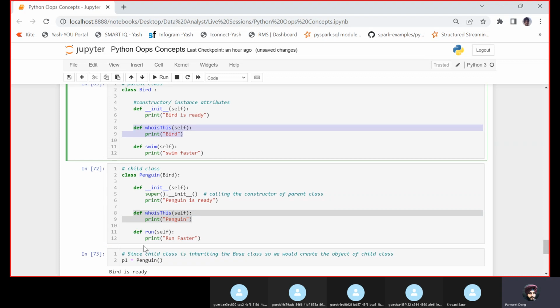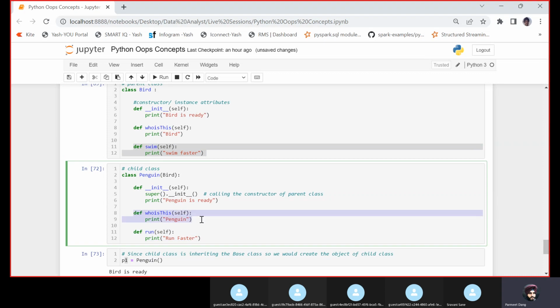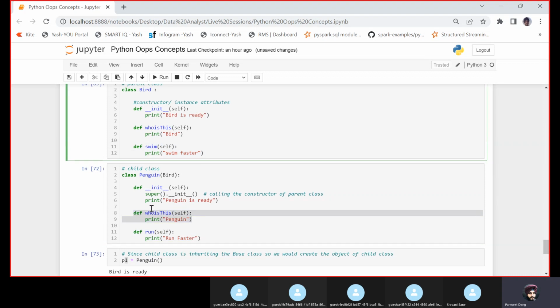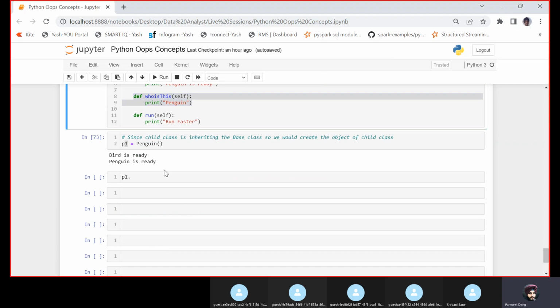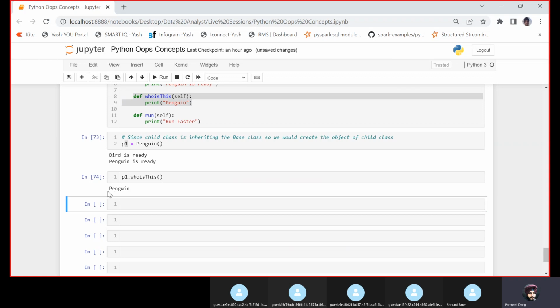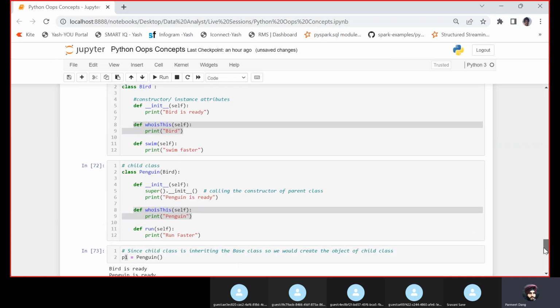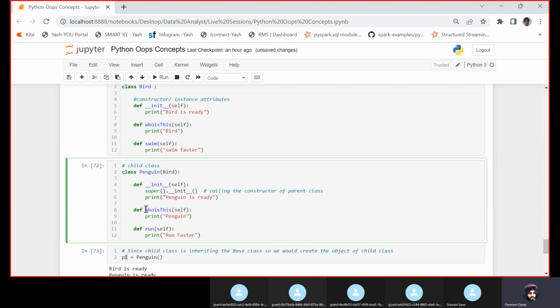By creating the object of the child class, I am able to access swim, I am able to access run, I am able to access who_is_this. Now this who_is_this function is the same in both the classes. That's where this function would be overridden. What do we mean by overridden? Let us see the output of who_is_this. See, it is giving us penguin only. That function is overridden, this function is being overridden with this.